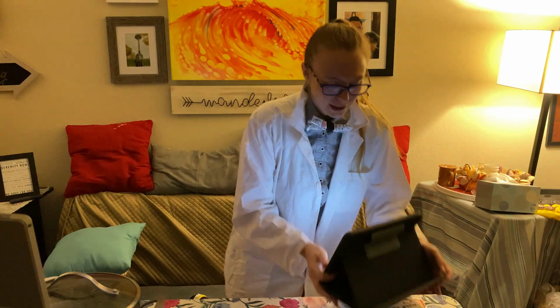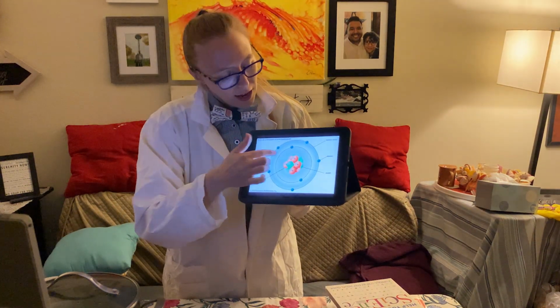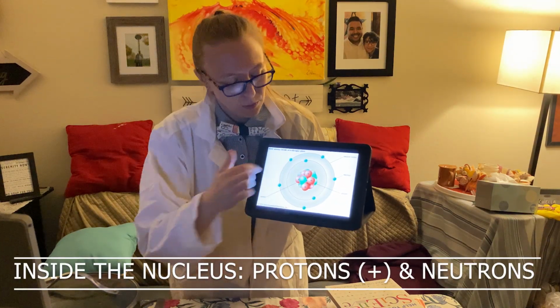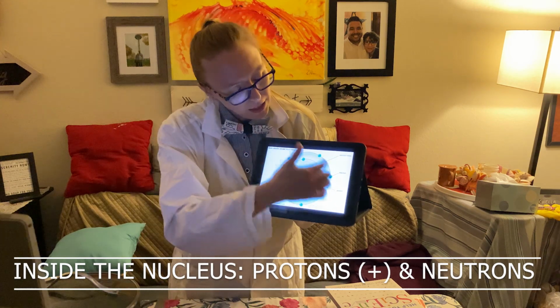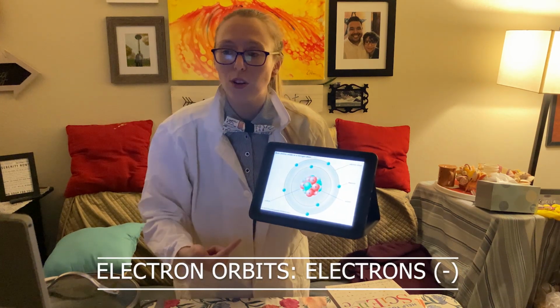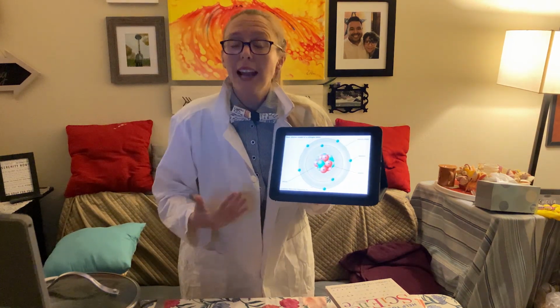Well, just as a quick reminder, this is our atom, and we've got inside the nucleus, in the center of the atom, our positive protons and our neutral neutrons, and then on the outside we have our electron orbits, which has our negative electrons. This is our atom. And remember, things can have a charge.